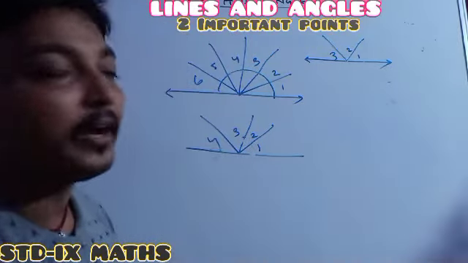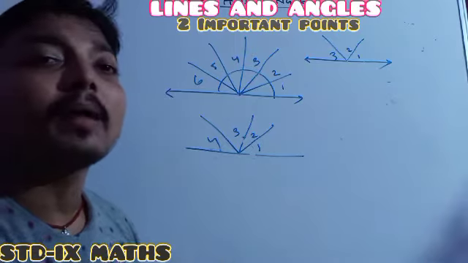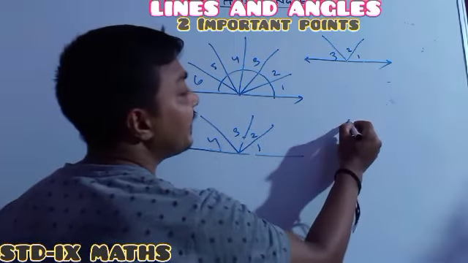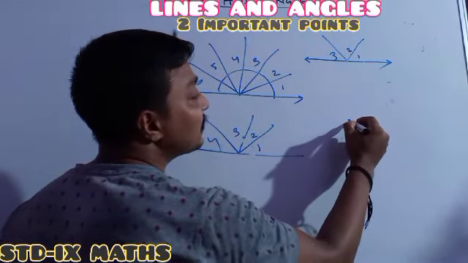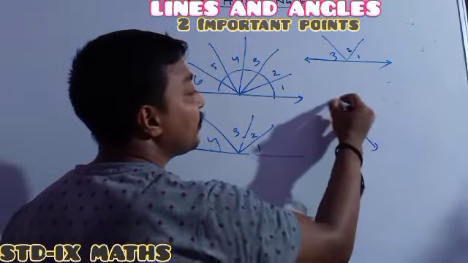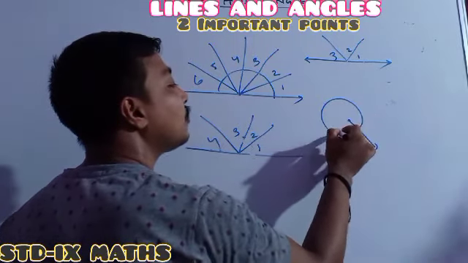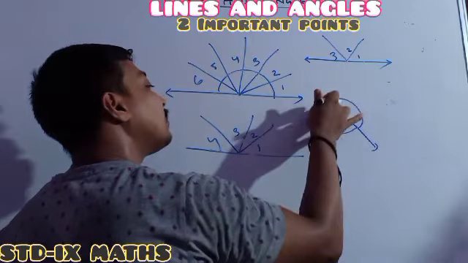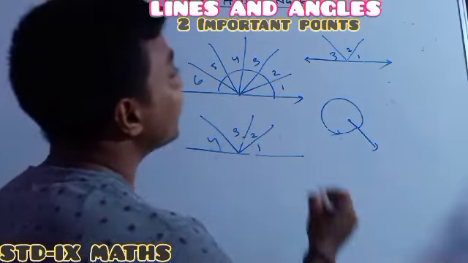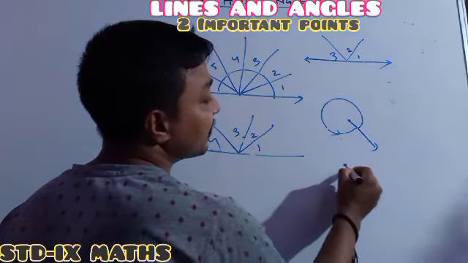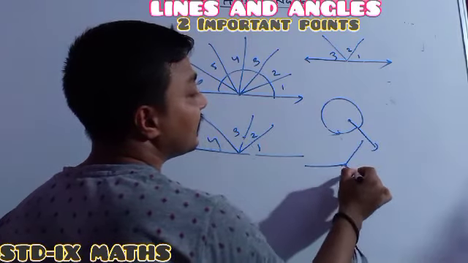Another point to remember: angles formed around a point. Here is a point. How many angles are formed? From here to here the angles are formed, and the total is 360 degrees.